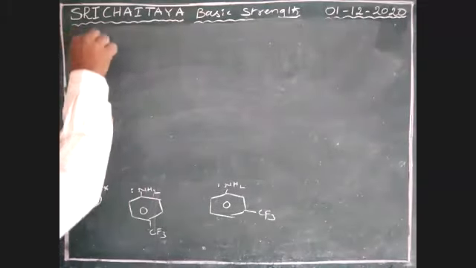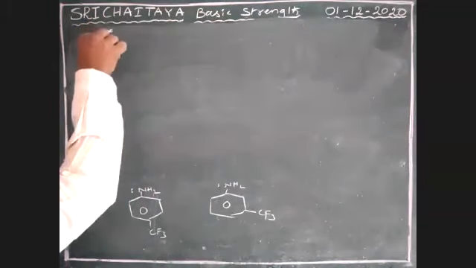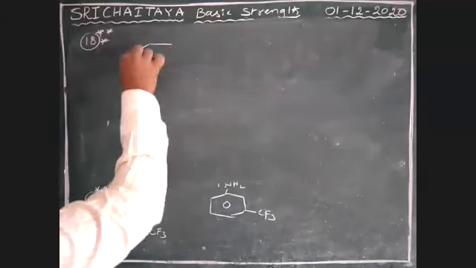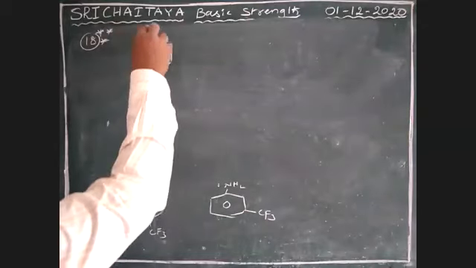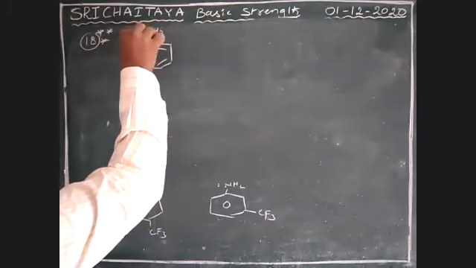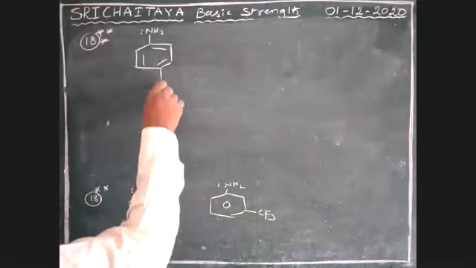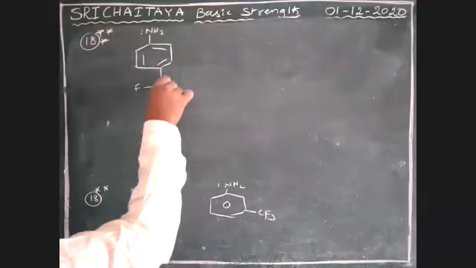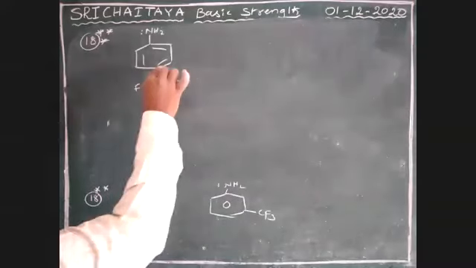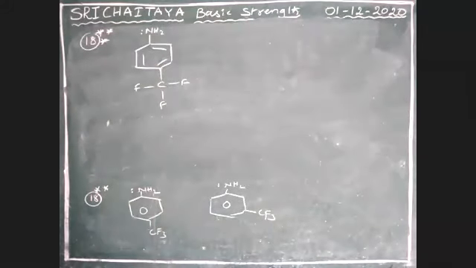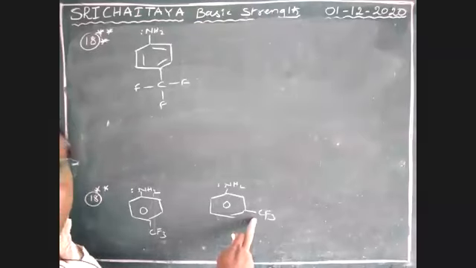The eighteenth one, very, very, very important. NH2 lone pair, boys, with CF3 at the para position. At the para position resonance is applicable, but at the meta position resonance is not applicable.